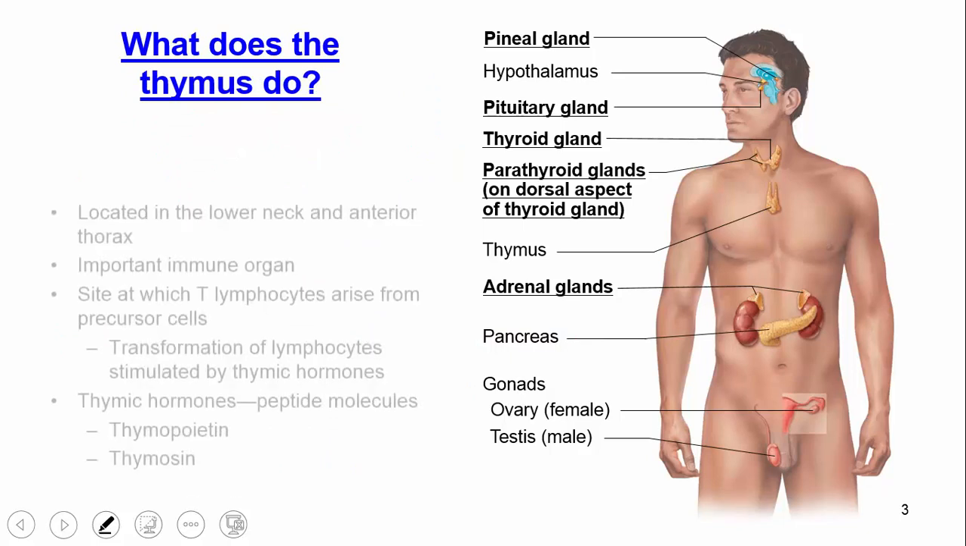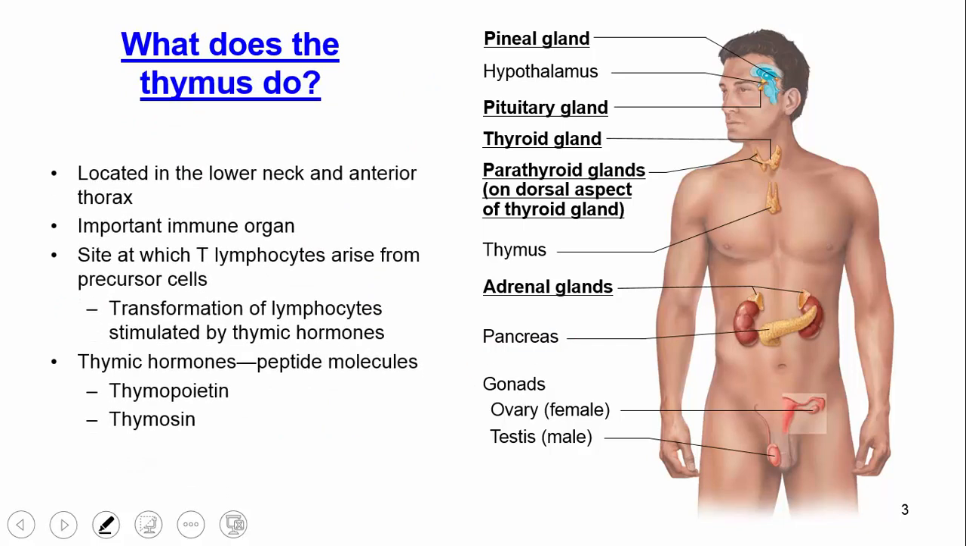Okay, what does the thymus do? Let's focus on that. So the thymus is located in the lower neck, sort of in the anterior region of the thorax. It's a very important immune organ, right? And so really, why is this important? Well, what it does is it's the site at which T lymphocytes arise from their precursor cells. And we've talked about this before, actually, when we talked about the lymphatic system and immune system. There's different thymic hormones that are produced, right? But really beyond that, we're not going to focus on the thymus too much in this lecture, but we just want to remind ourselves about its important immune function.